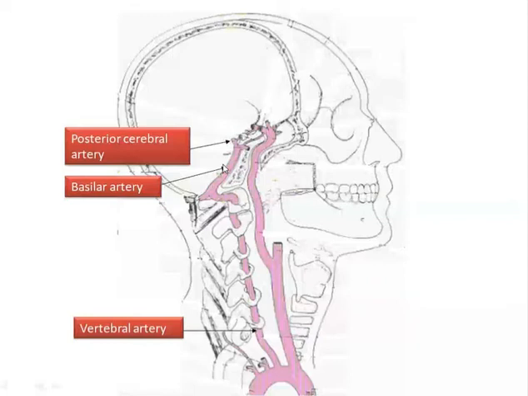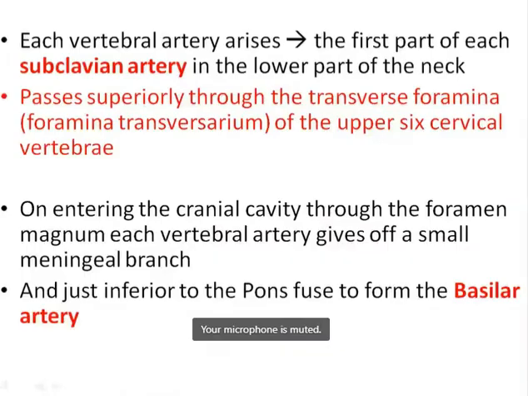Each vertebral artery arises from the first part of the subclavian artery in the lower part of the neck. It passes superiorly through the transverse foramina, or foramina transversarium, of the upper 6 cervical vertebrae. Don't be confused, they do not pass through the 7th cervical vertebra. So the upper 6 cervical vertebrae have the transverse foramina through which they go upward. On entering the cranial cavity through the foramen magnum, each vertebral artery gives a small meningeal branch, and just inferior to the pons they fuse to form the basilar artery.